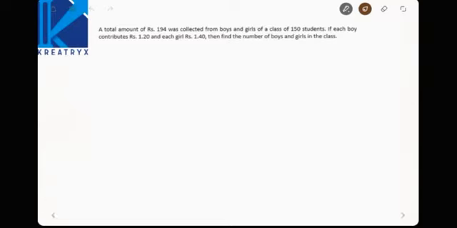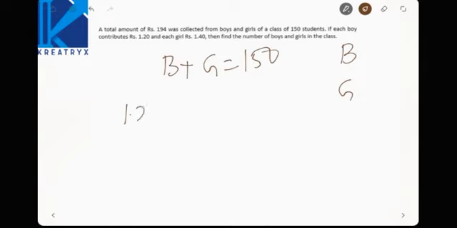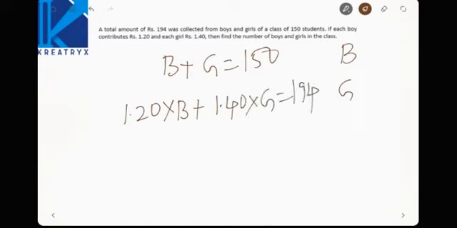A total amount of 194 rupees was collected from boys and girls of a class of 150 students. If each boy contributes 1 rupee 20 paise and each girl 1 rupee 40 paise, then find the number of boys and girls in the class. See here, let us consider boys as B and girls as G. Now total B plus G is equal to how much? 150. Now 1.20 into B plus 1.40 into G is equal to 194, right?